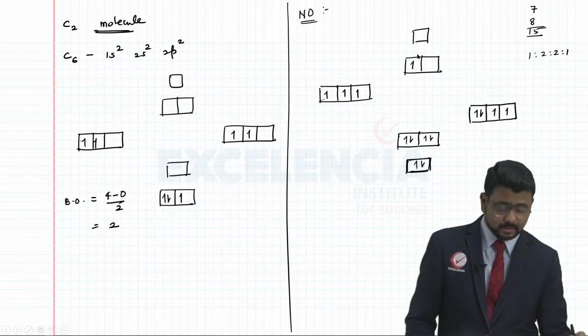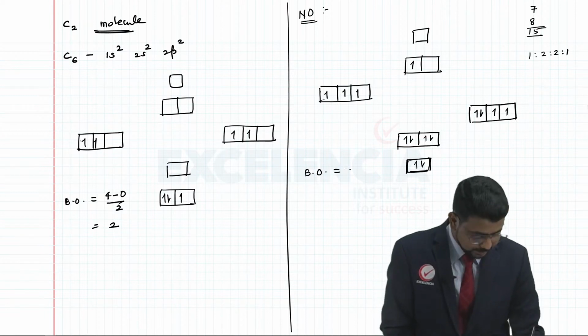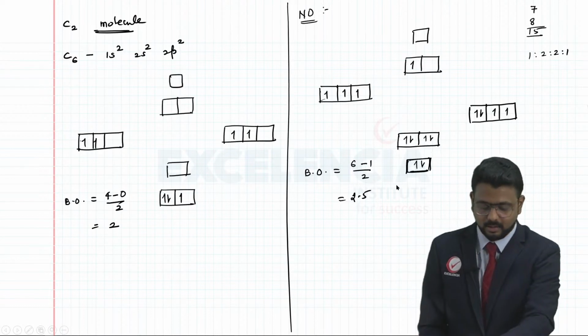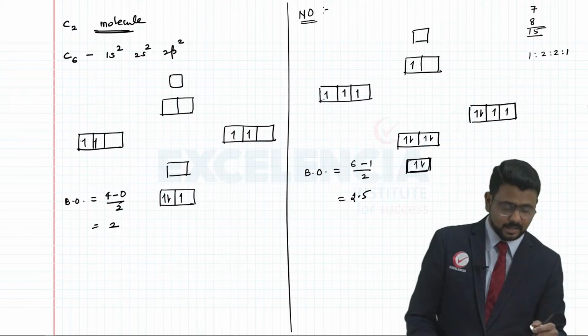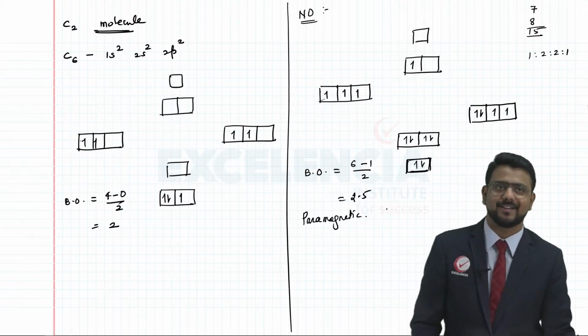Okay. So now in this case, if you see, the bond order is nothing but 6 minus 1 over 2. So basically it is 2.5, right? And because it has one unpaired electron, we can say it is paramagnetic in behavior, paramagnetic in nature.